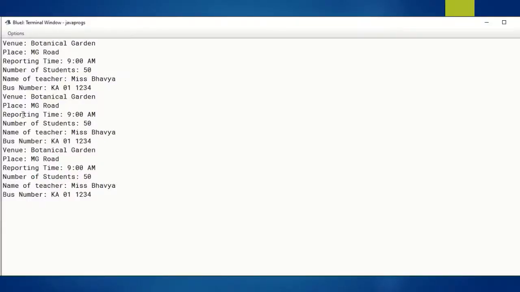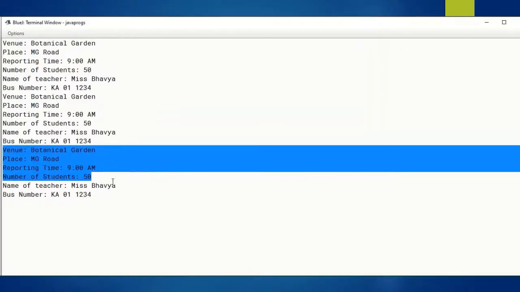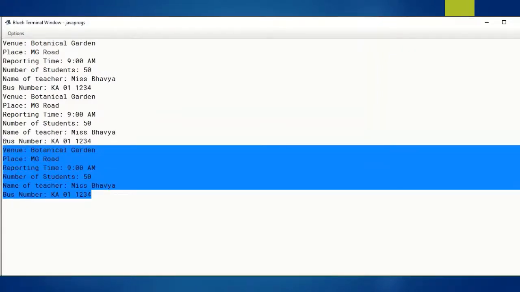See here, we have got the output from our current execution. Venue Botanical Garden, place MG Road, reporting time 9 AM. Number of students 50, name of the teacher, bus number. Understood, children?